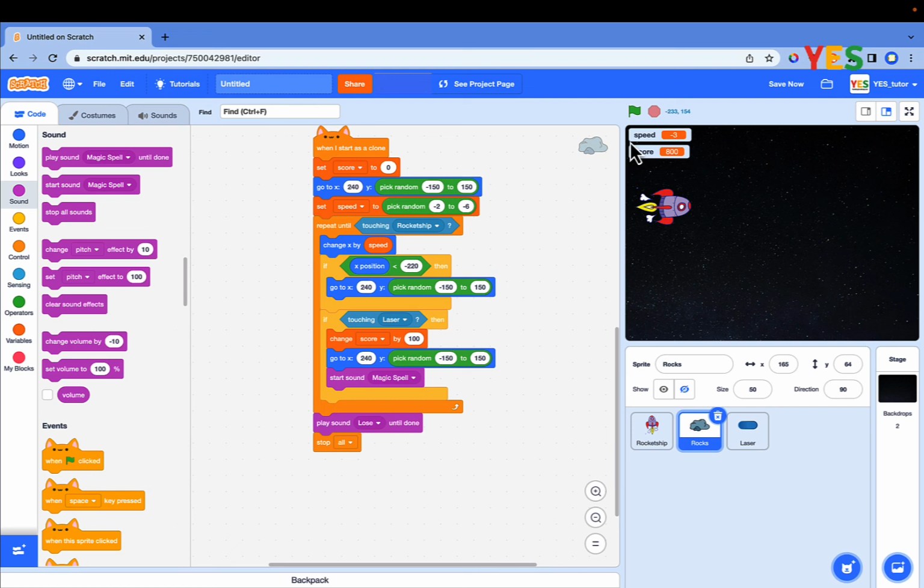Now you are done. Click on the green flag and enjoy your game. Time to play. Congratulations, you have completed the Rocket Blaster game in Scratch. Click on the green flag and start playing the Rocket Blaster game in Scratch.